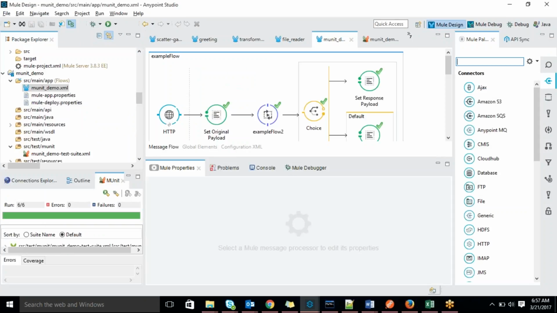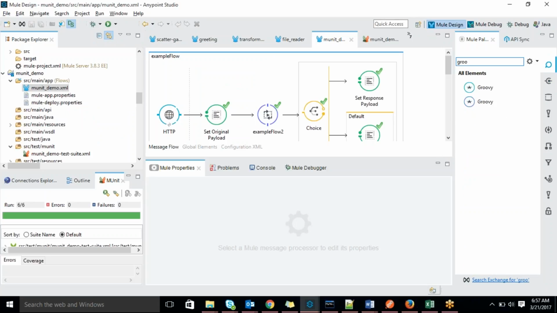JUnit and Groovy, based on Java we need to write. Yes, Groovy will support the Java code. Whatever Java code executes in a normal Java class, the same code will execute in a Groovy script. That will be supported.